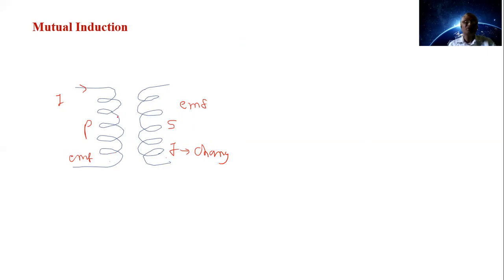That's why it is a mutual effect. When current is changing in the primary, we get the EMF in the secondary. When current is changing in the secondary, we may get the EMF in the primary. This is the mutual effect, and therefore it is called mutual induction.